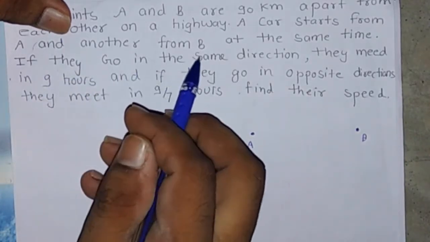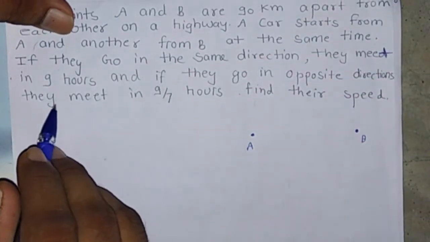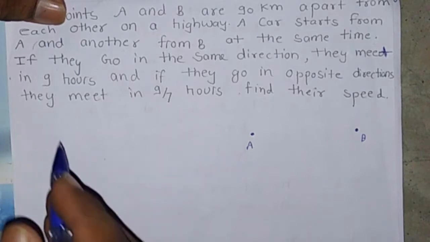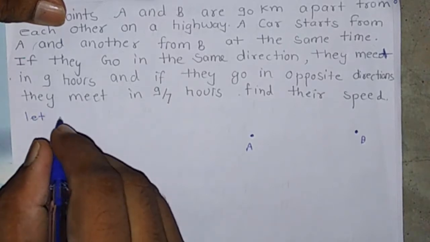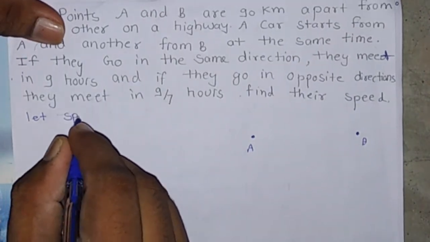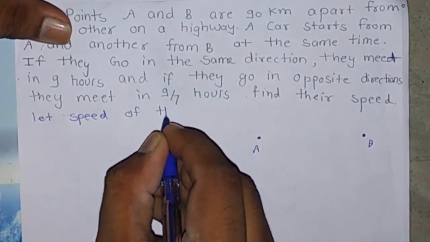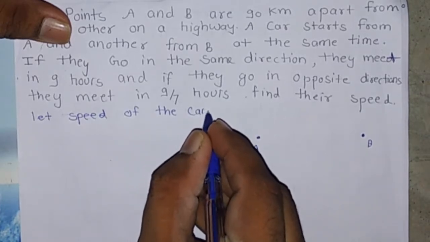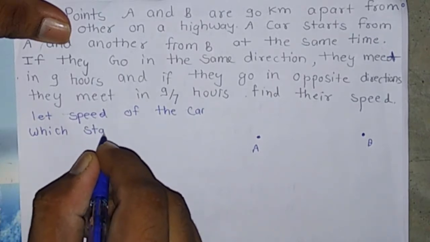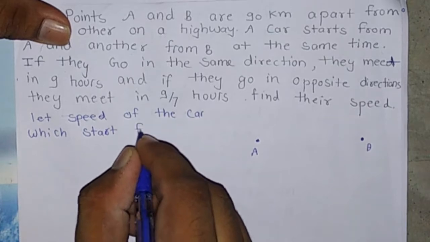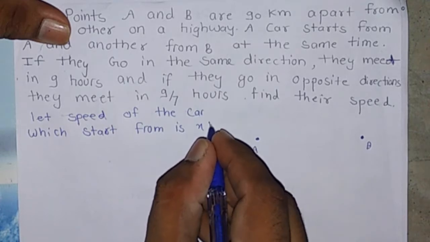If they go in the same direction, they meet in 9 hours. If they go in opposite directions, they meet in 9/7 hours. Find their speeds. Let the speed of the car which starts from A be x km/h